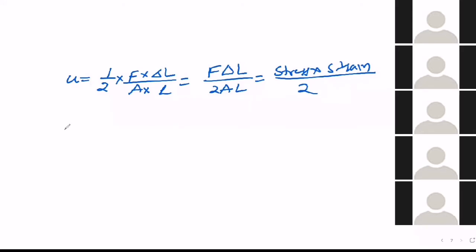Now they can ask a question directly. They can ask what is the work done, or what is the elastic potential energy, or what is the energy density. They can ask a direct question, so you don't have to bother much. So that is the first kind of question they can ask. But this energy density we can also define in another way.